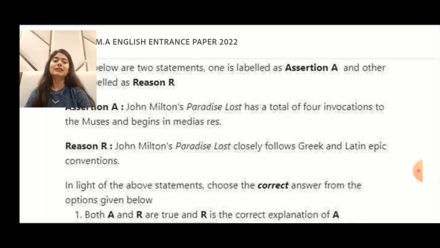And then reason, it says that it closely follows Greek and Latin epic conventions. First of all, John Milton's Paradise Lost follows all important epic conventions. And what are some of the most important epic conventions? Everything that is grand in nature, like his stylized use of literary language, and then this grand style of writing, or writing that is absolutely sublime, absolutely elevated in nature.